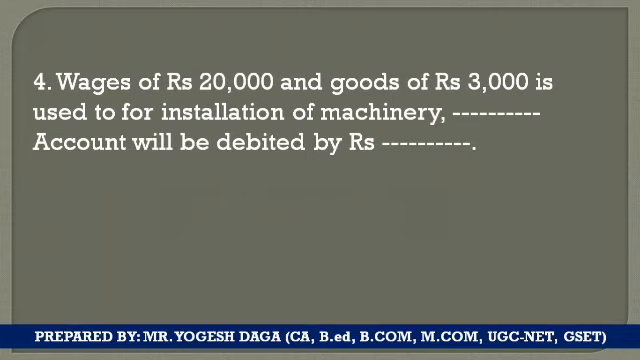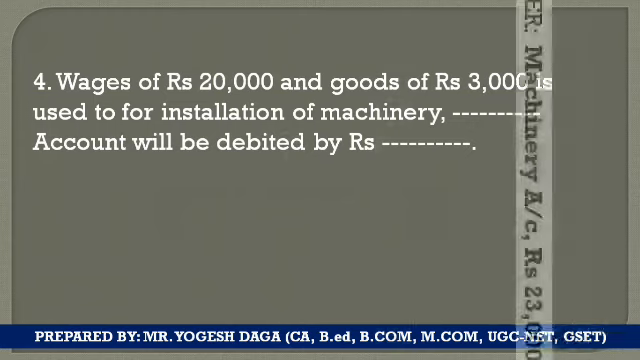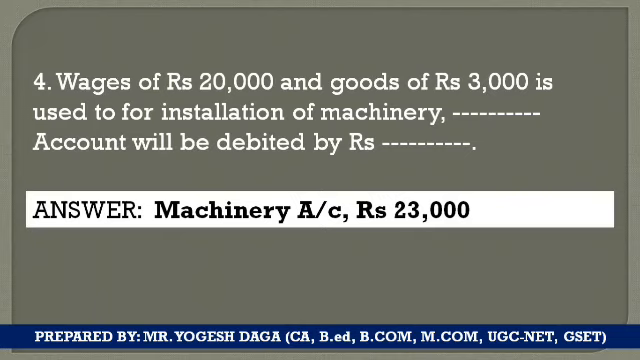Students, if we spend wages or goods on the installation of a machine, I have told you where you have to record it. It will be recorded in the value of machinery. So it will be debited to which account? The machinery account. And by how much amount? By the amount of 23,000. So the answer is the machinery account in the first blank, and in the second blank, rupees 23,000.